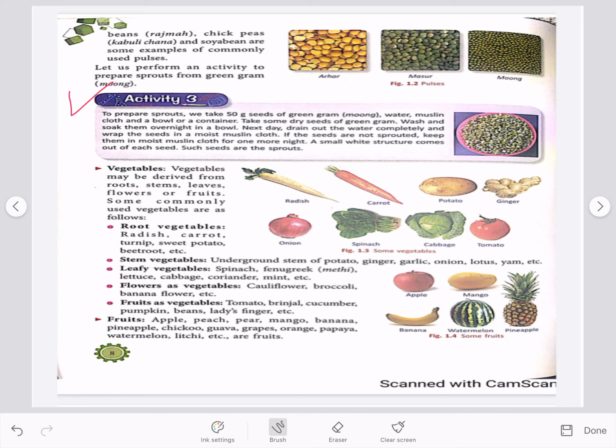Along with that, we get lots of vegetables and fruits from plants. Vegetables can be root vegetables, for example, radish, carrot, stem vegetables like potato, ginger, leafy vegetables, spinach, cabbage, flower vegetables like cauliflower, broccoli, and fruit vegetables like tomato, brinjal, etc. Along with these, we get fruits like apple, orange, mango, banana from plants.